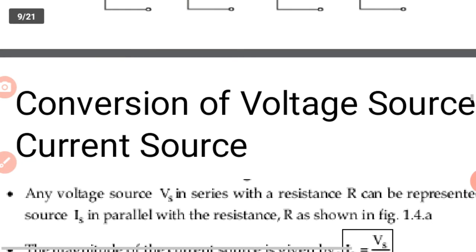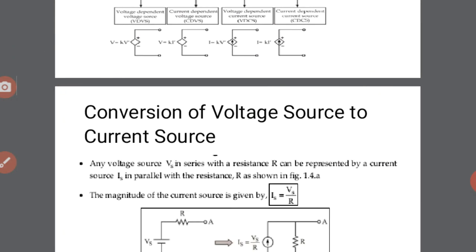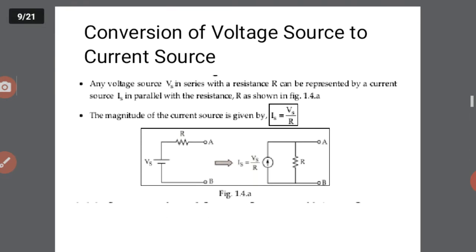Next is the conversion of voltage source into current source. Already we know that there are different sources, voltage source and current source, which may be used in circuits or networks. So our topic is the conversion of a voltage source into a current source or vice versa.